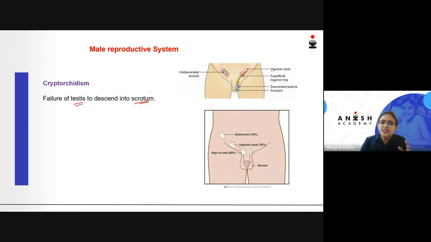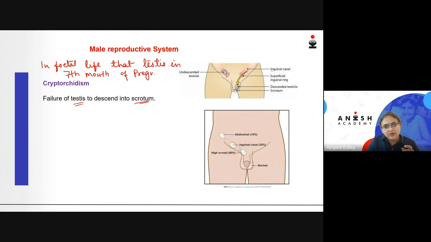So when is the testis formed? In the fetal life, you will see that testis is formed in the seventh month of pregnancy, and then it finally descends into the scrotum with the help of a canal called the inguinal canal, which you can see in this diagram.